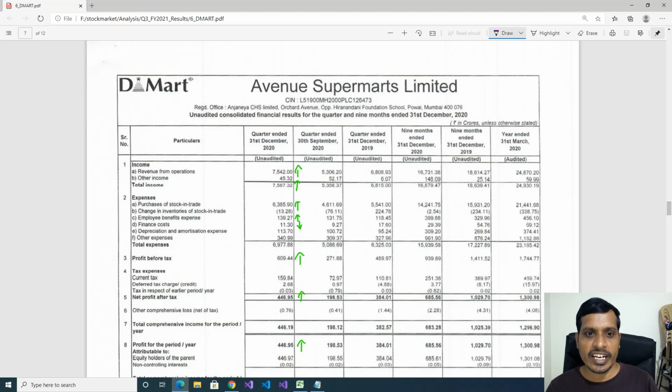Today I am going to analyze DMart Quarter 3 Financial Year 2021 results. We are going to discuss consolidated results. Here we have consolidated financial results and the amount in crores. So we are going to discuss year on year and quarter on quarter results. Year on year means we will compare December 2019 results with December 2020 results. Quarter on quarter means we'll compare September 2020 results with December 2020 results.